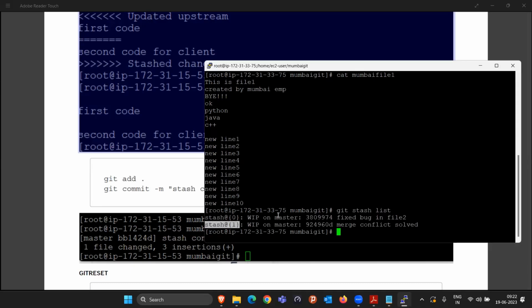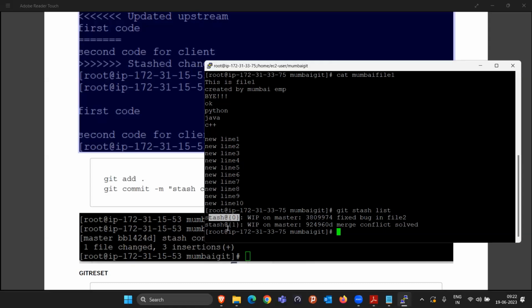Stash@{1} consists of the stash memory up to 4 lines, because at that time we had only written 4 lines of code and we stashed it. The second time when I did the git stash, we already had 8 lines of changes. So if somebody applies that, 8 lines of code are going to come. Now it's totally on you which one you want to keep.